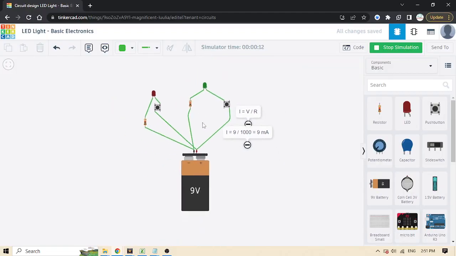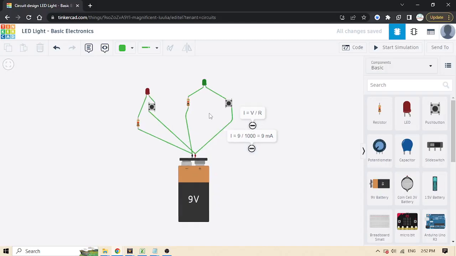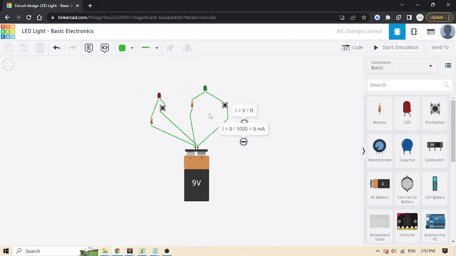In this video we have learned about some electronic components: the battery, the LED, the resistor, and the push button. And we've learned how to connect the diode and how to connect components in series. That was the very first basic electronic lesson in our new series.